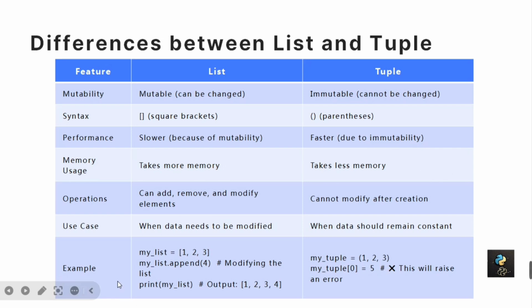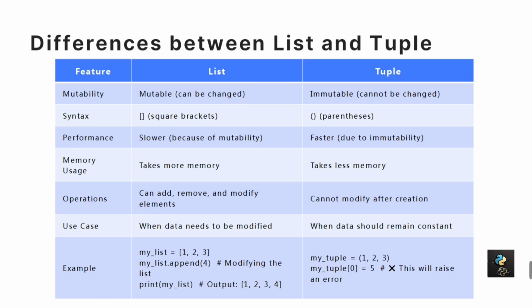And since a list is mutable, we can perform different kinds of operations, like we can add an element, we can delete an element, or we can modify an element as well. But in a tuple we cannot do any of these operations.